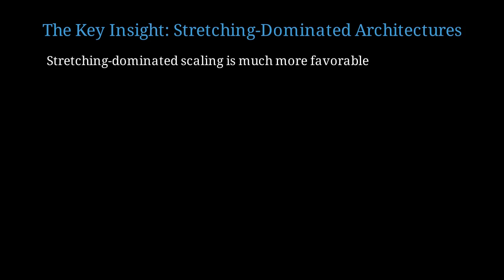But here is the key insight that revolutionized the field. We can design architectures where the load-bearing struts deform by stretching rather than bending. For stretching-dominated structures, the scaling laws are dramatically different and much more favorable. The relative stiffness now scales linearly with relative density. E star over Es is proportional to rho star over rho s to the first power. And the relative strength also scales linearly with relative density. This linear scaling represents the theoretical optimum for isotropic materials. It's the best you can possibly achieve.